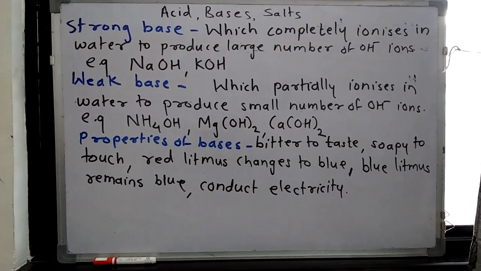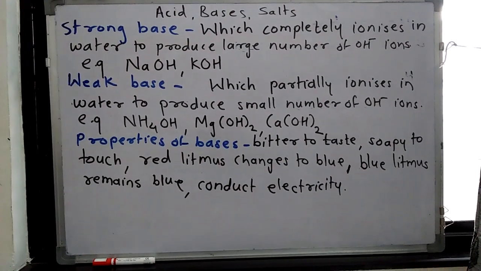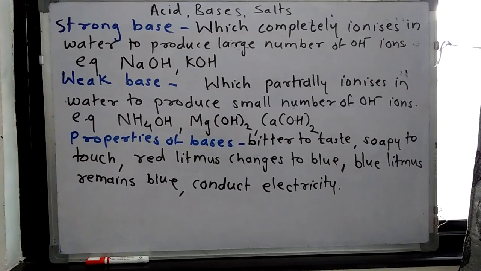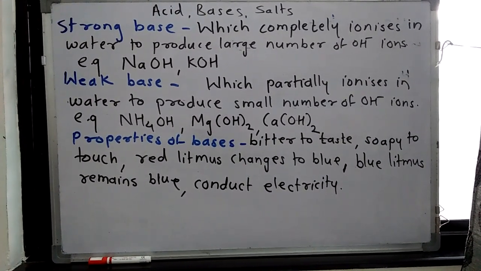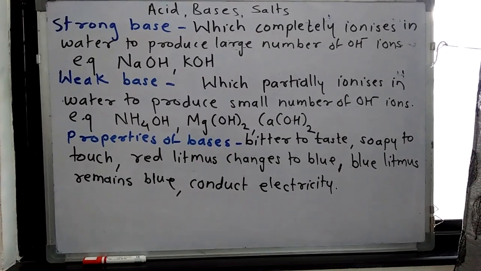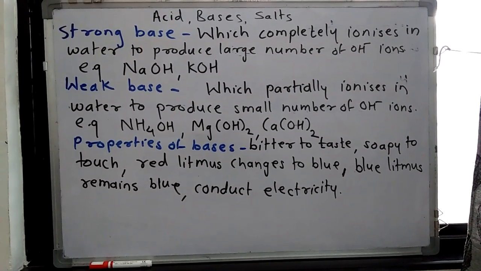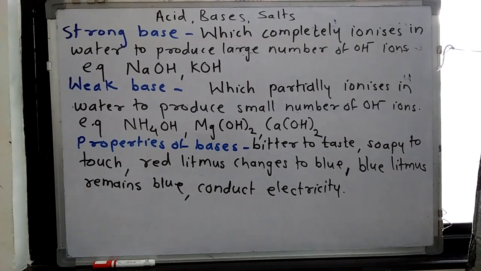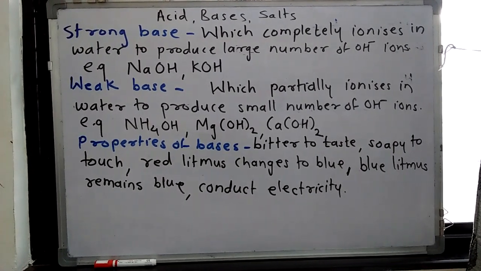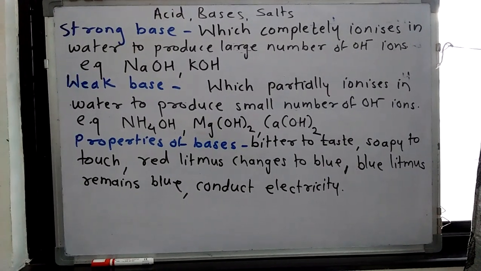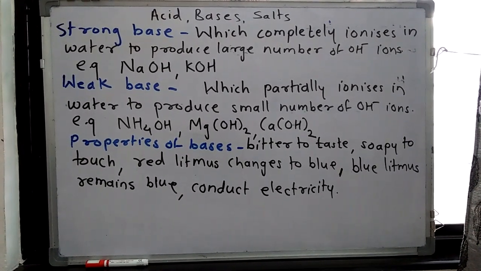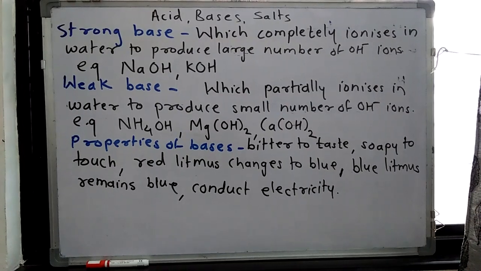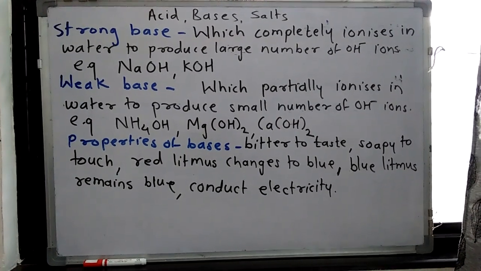A weak base is a substance which partially gets ionized and produces a small number of OH minus ions. So when NH4OH, ammonium hydroxide, is added in water, complete ionization cannot take place, so fewer OH minus ions are produced. So ammonium hydroxide, magnesium hydroxide, calcium hydroxide are weak bases because there is partial ionization.